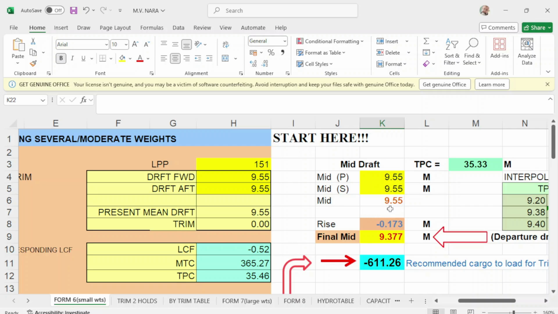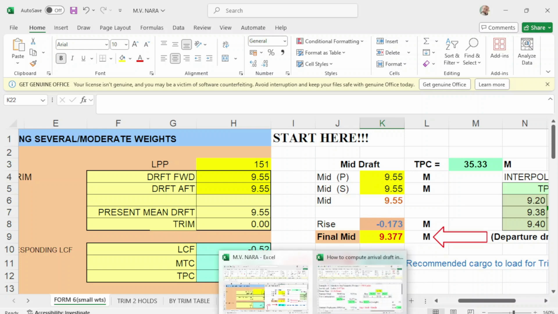So your midship draft is 9.55, which is even keel. Now our arrival draft in San Fernando, La Union is 9.377, and the rise would be negative 0.173, which is this one, guys, if you remember.